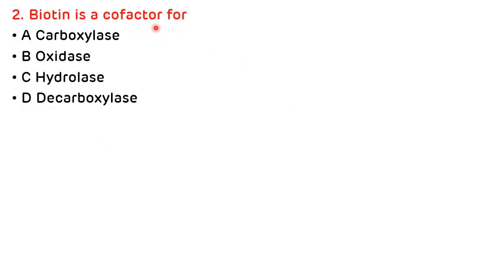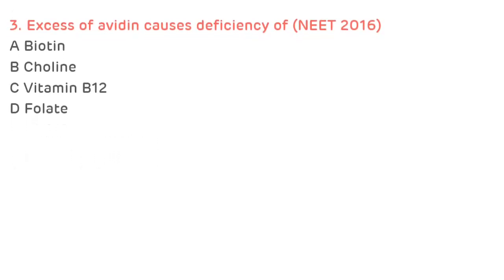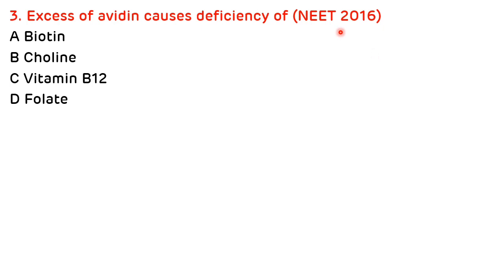Second question is, biotin is a cofactor for carboxylase, oxidase, hydrolase and decarboxylase. So the correct answer is, for the carboxylase enzyme, biotin is required. So the correct answer is A. Last question was asked in NEET 2016. Excess of avidin causes deficiency of biotin, choline, vitamin B12 and folate. So excess of avidin causes deficiency of biotin, which is present in uncooked egg. So the correct answer is A.